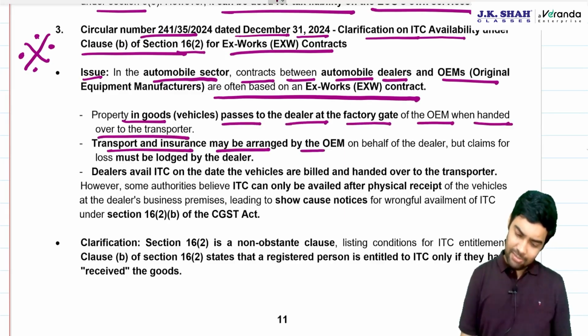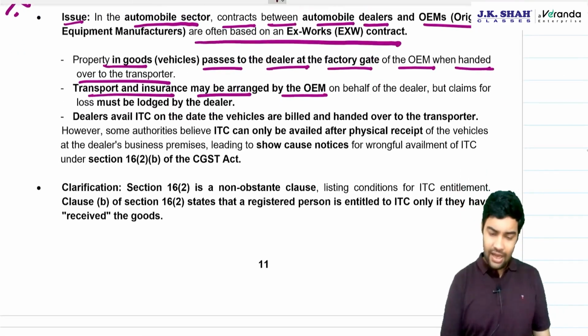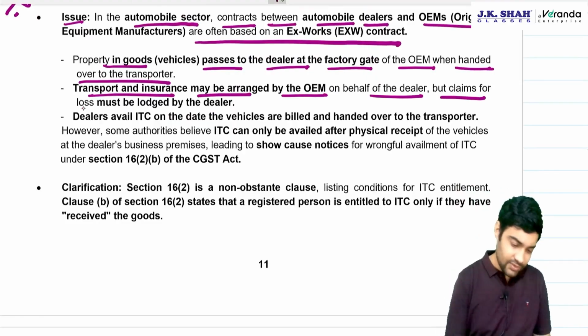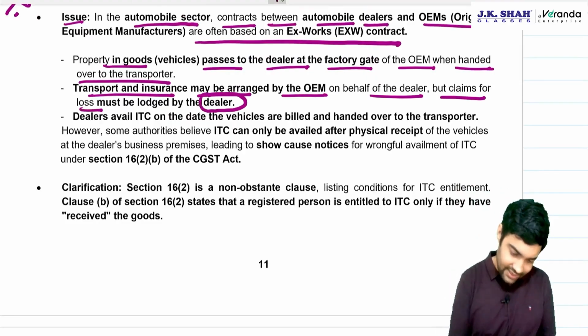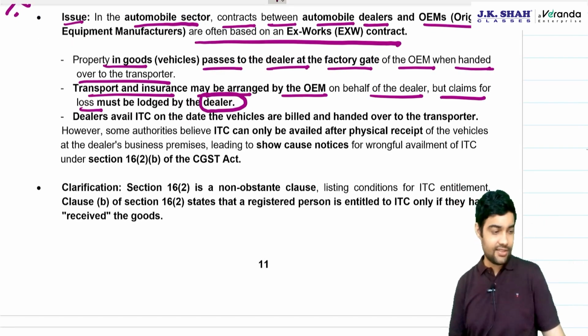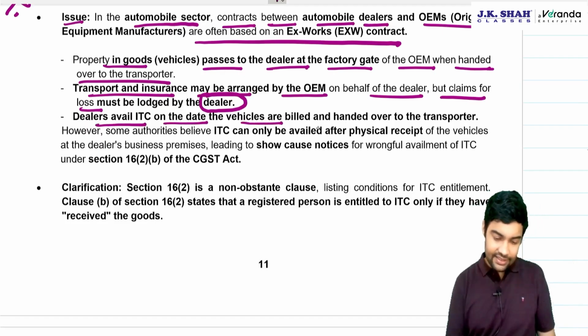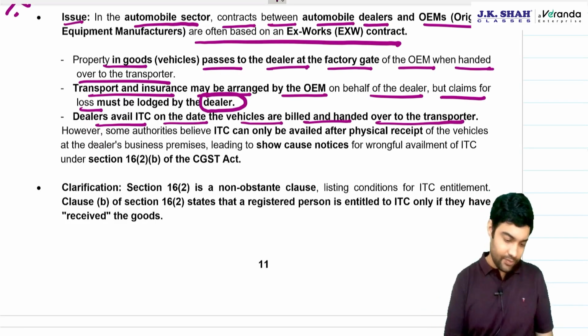Transportation and insurance may be arranged by the OEM, that doesn't matter, on behalf of the dealer, but claims for loss must be lodged by the dealer. The risk and rewards are all with the dealer. Dealer avails ITC on the date the vehicles are built and handed over to the transporter.